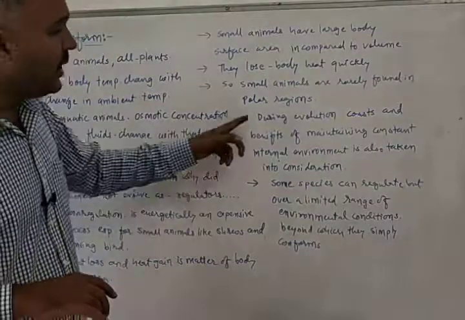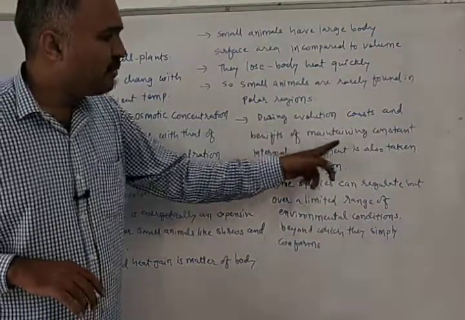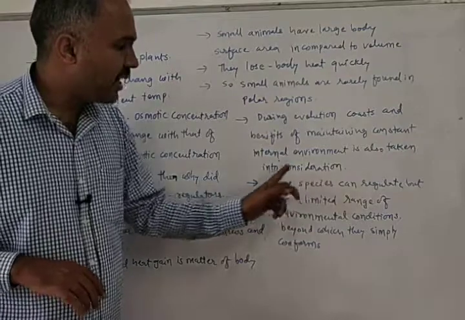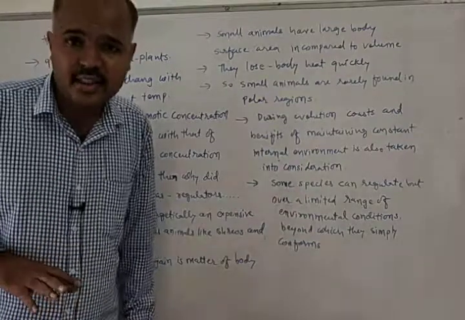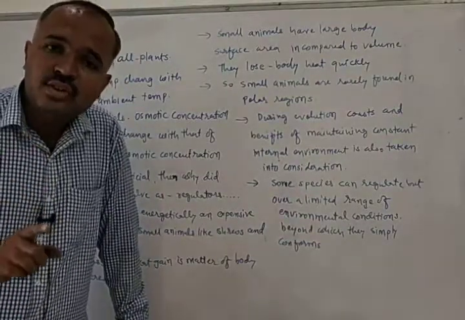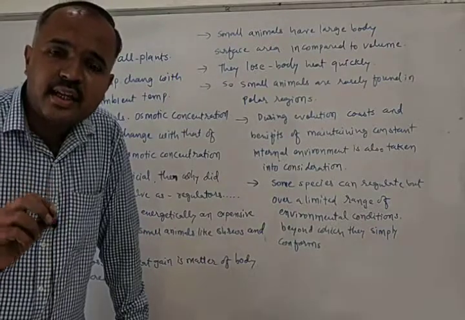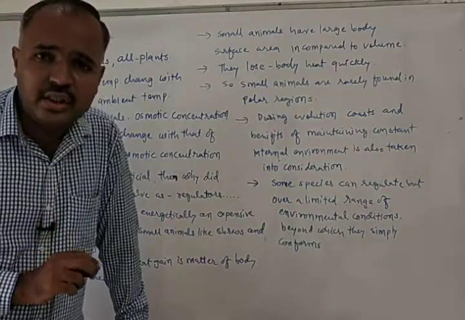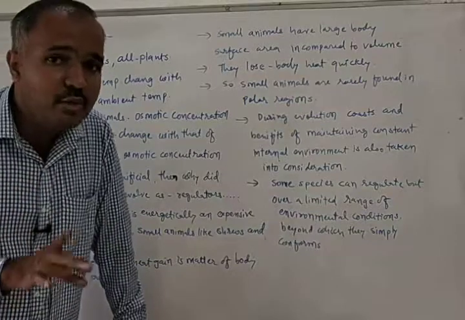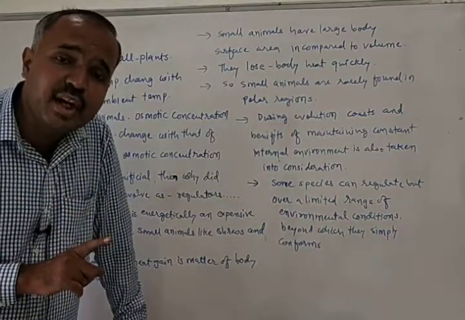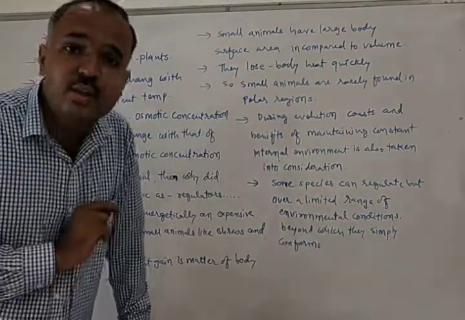During evolution, the costs and benefits of maintaining a constant internal environment are also taken into consideration. Whether it is affordable to maintain constant body temperature or not is taken into consideration.